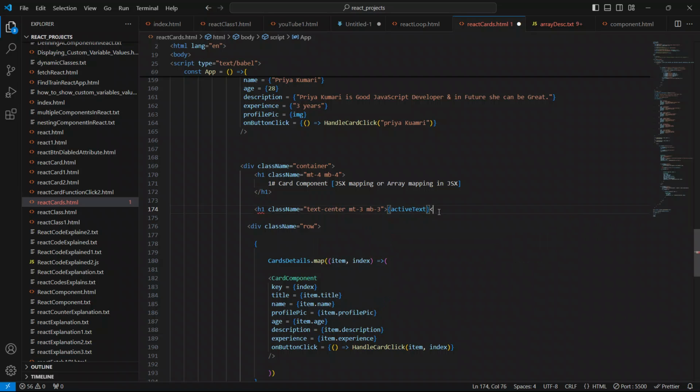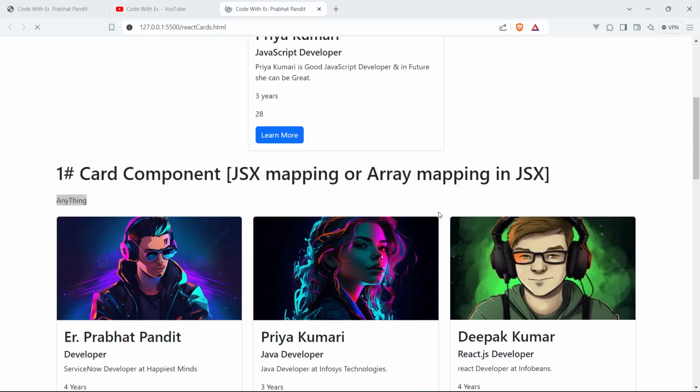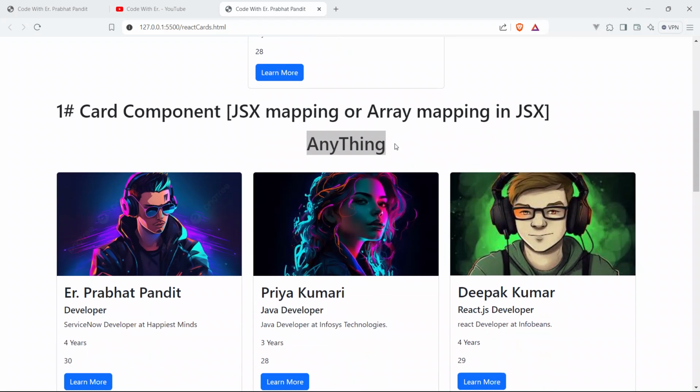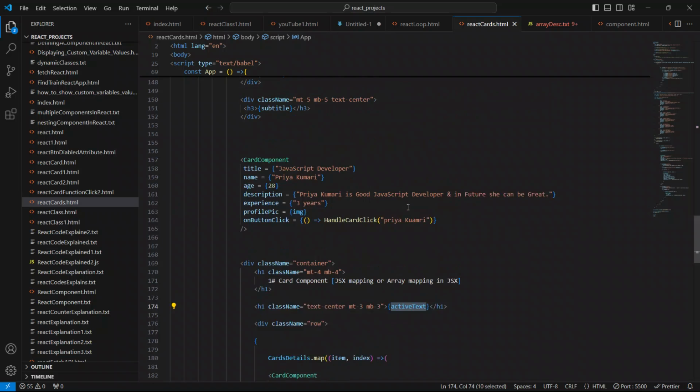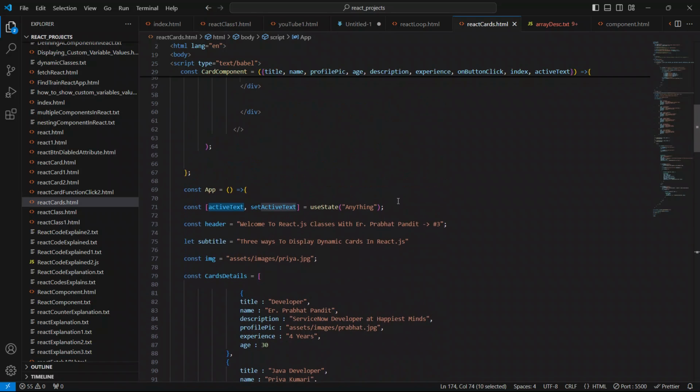Close this. Now we can see literally "anything". If we change its initial value, it will also be reflected here.